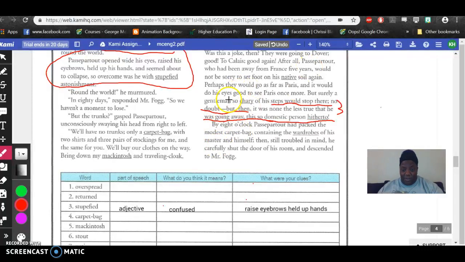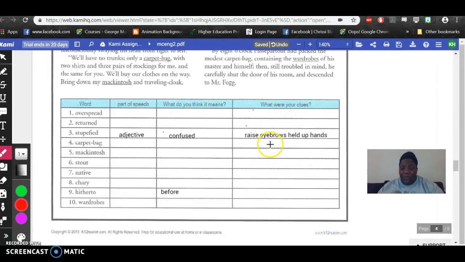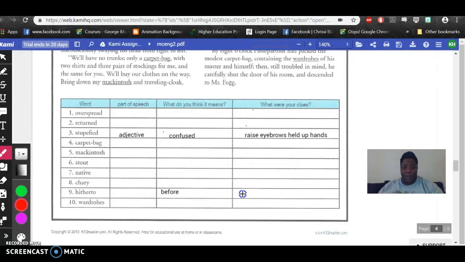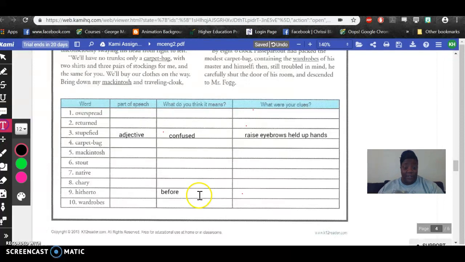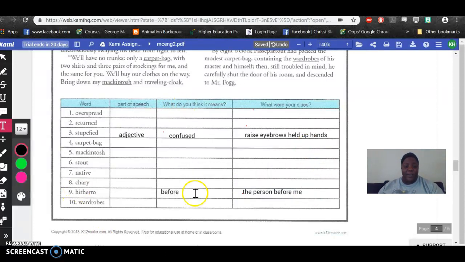So this domestic person before us. So kind of like saying before. So my keyword is saying, okay, this person before me. Context for me would be the person before me, and yours might be completely different because this is a hard one. This person before me. Okay, and I'm going to leave that one here.